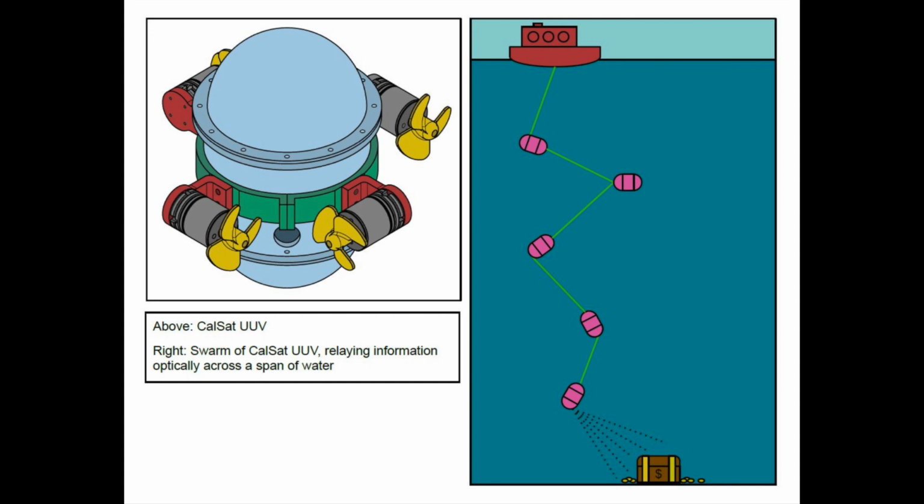Our goal for this project was to develop a network for communication between unmanned underwater vehicles, or UUVs. Our aim was to create a communication link that can be embedded into small modular robots called CalSats. These UUVs can be linked together to create swarms of underwater vehicles, which can transmit data from deep underwater back